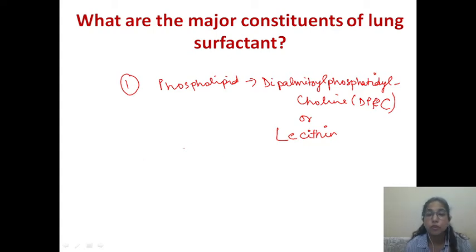It's the major phospholipid and a very important compound, and it belongs to which class of lipids? Phospholipids. So they are best known to decrease surface tension.